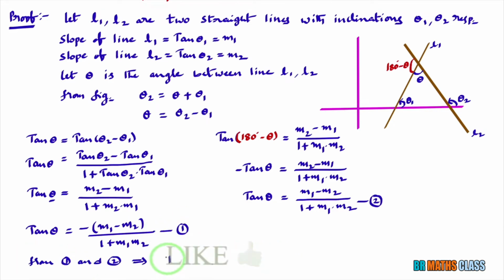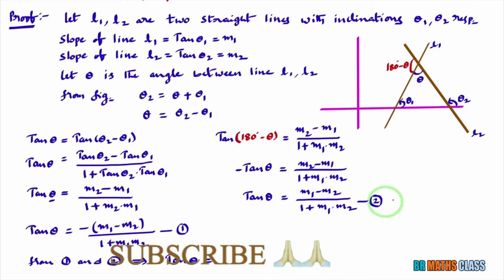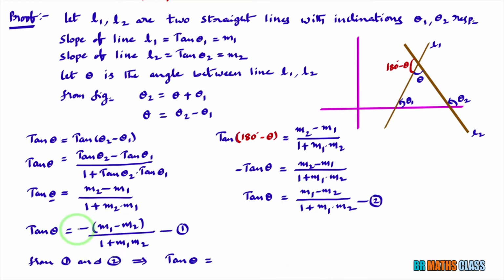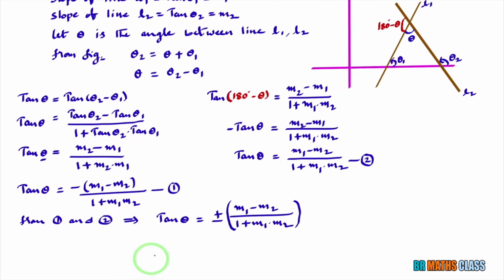From 1 and 2 I can write tan theta like this. Tan theta equal to, here in equation 2 the plus sign is there, in equation 1 the minus sign is there. So what I'll write here, tan theta equal to plus or minus m1 minus m2 divided by 1 plus m1 into m2. Okay, you observe here tan theta positive, tan theta negative.